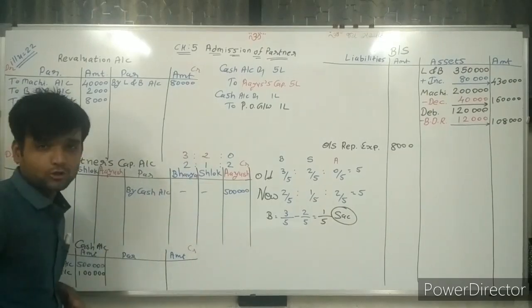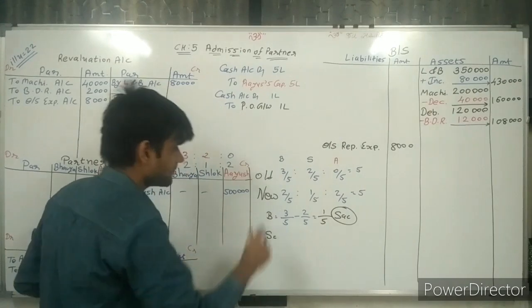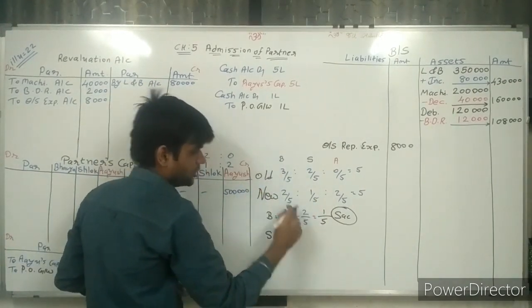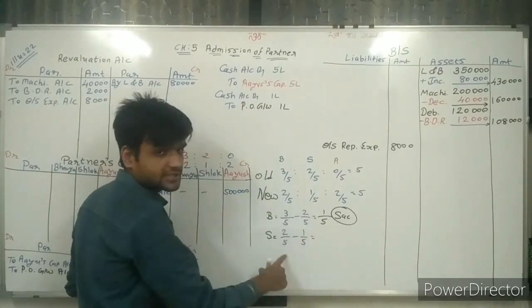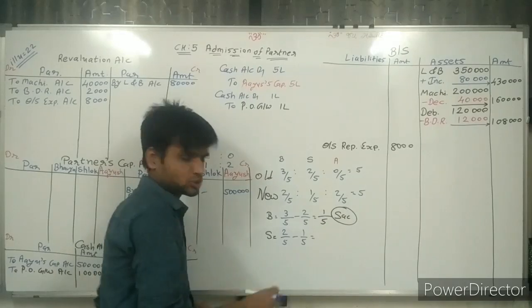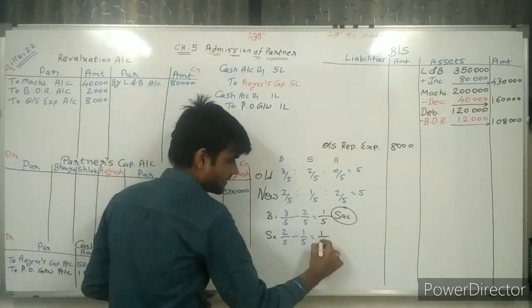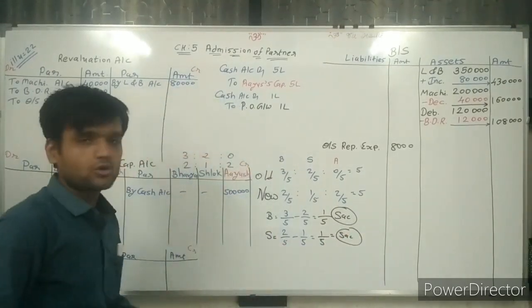Second, Shlok. For Shlok, the old ratio is 2/5 and the new ratio is 1/5. The 5 remains the same, the denominator is the same, so we can directly deduct 2 minus 1. That is 1/5. This is also the sacrifice done by Shlok.